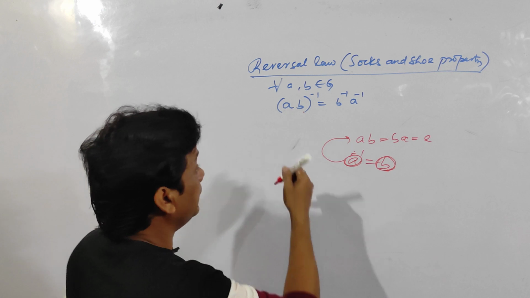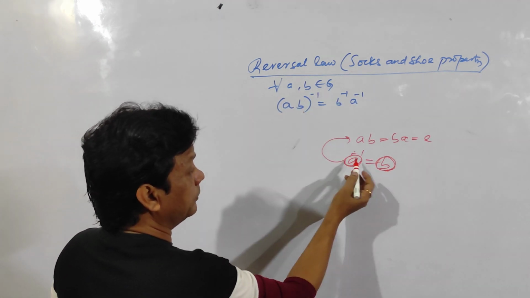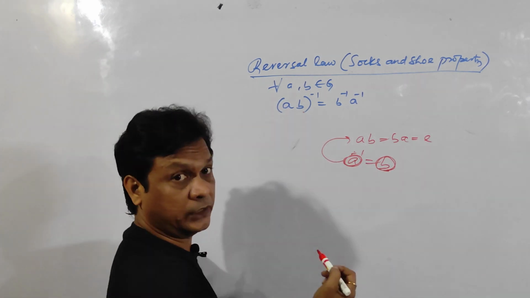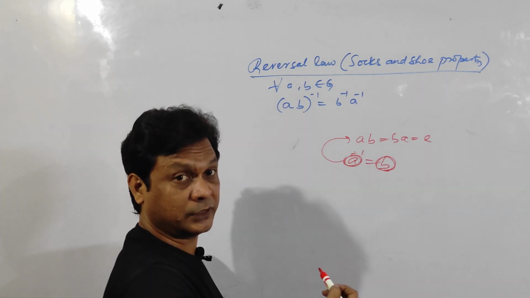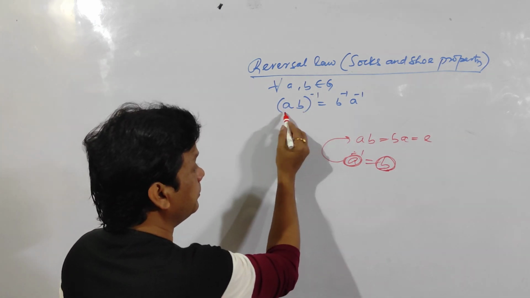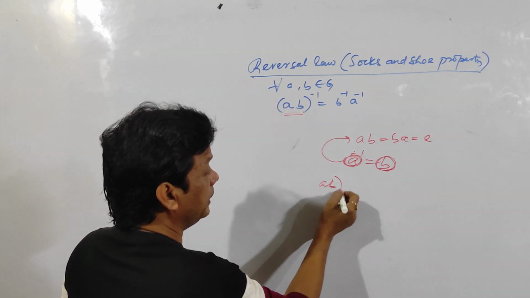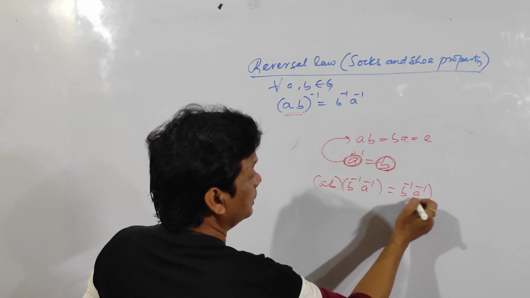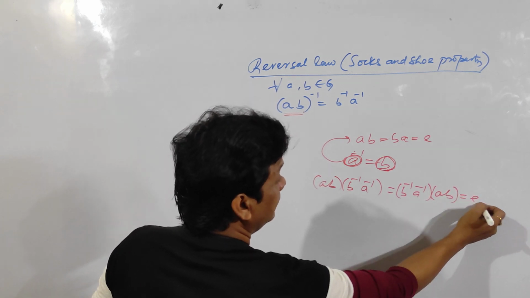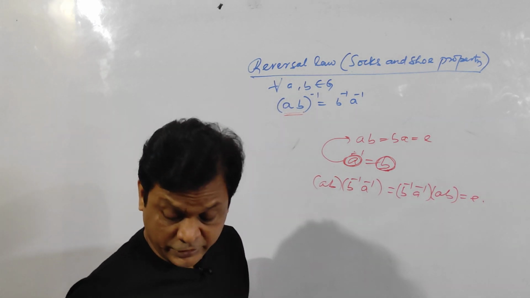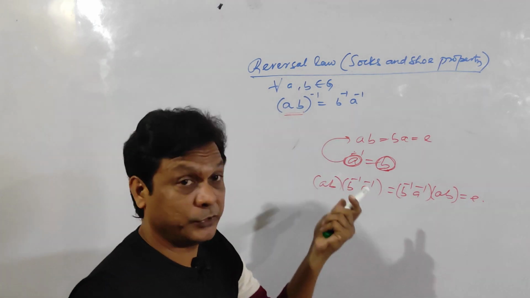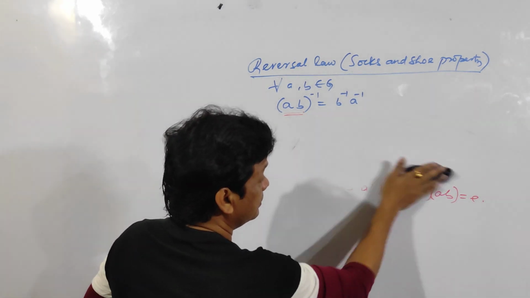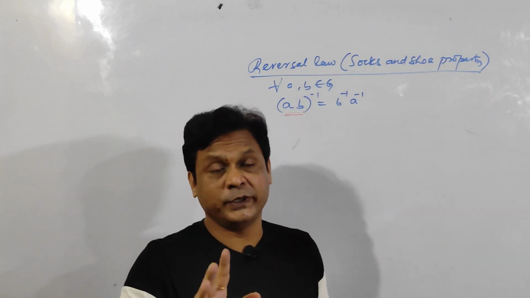Now you have to prove (AB) whole inverse is equal to B inverse A inverse. That means AB into B inverse A inverse is equal to B inverse A inverse into AB must be equal to E. Clear? If you prove this one, then this can be proved. There is nothing. Simply see here. Within one or two minutes I will do it.